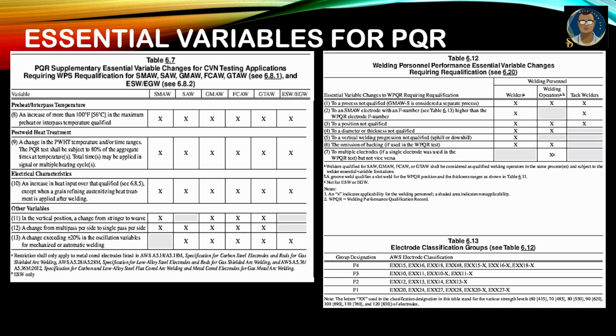So you can see here, a process not qualified, GMAW-S. Your welder is already qualified for MIG welding with gas, but you are using gas metal arc welding which has flux core wire and needs no additional gas shielding. This is termed GMAW-S, meaning self-shielded. Welder, welding operator and tack welders all need to be requalified. For a SMAW electrode, if the F number is changing and is higher than the WPQR electrode number, then also the welder needs to be requalified. Position change needs a requalification. Diameter or thickness not qualified needs a requalification.